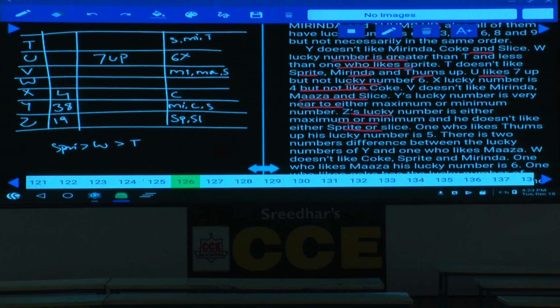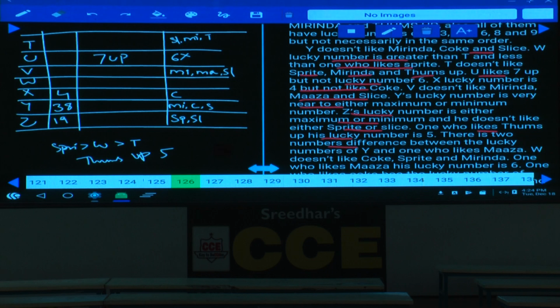T does not like Sprite, Mirinda and Thumbs Up, and V does not like Mirinda, Maaza and Slice, isn't it? Next, the one who likes Thumbs Up has lucky number 5. Thumbs Up is 5.